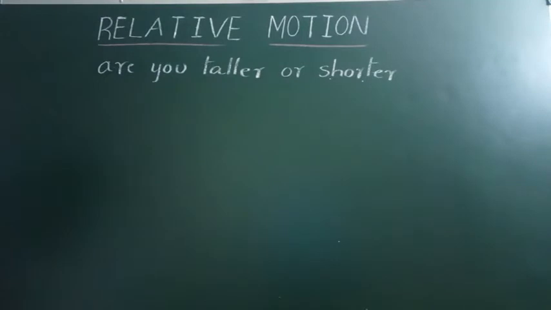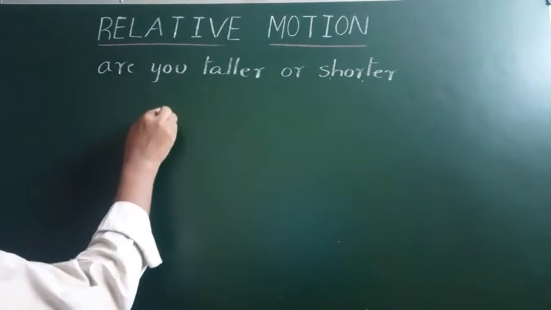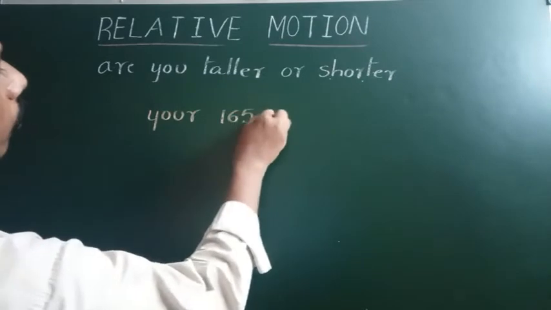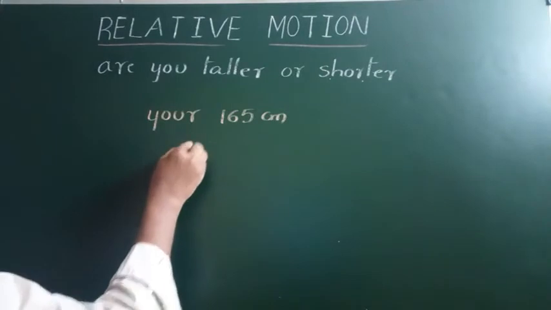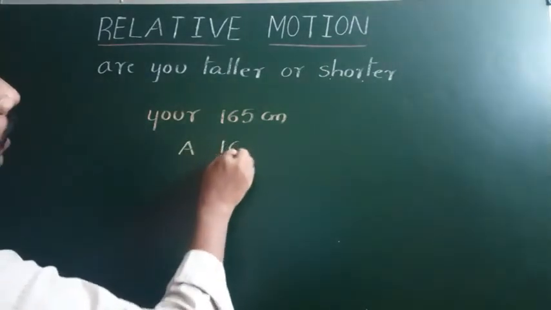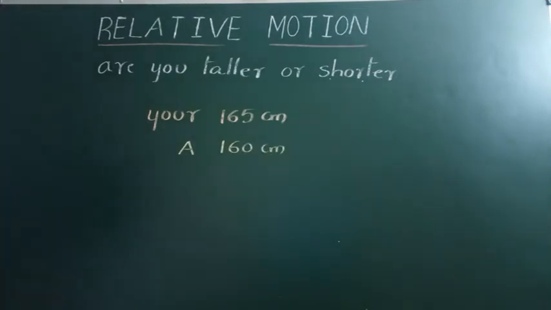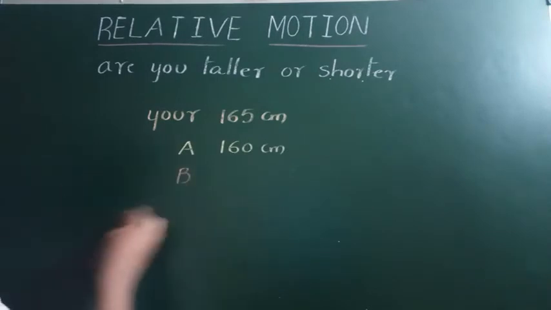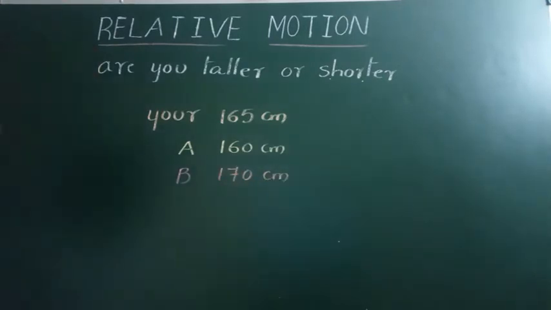Suppose your height is 165 centimeters. Your friend, take the name A, his height is 160 centimeters. If you compare your height with A, your answer is taller. Suppose you take another friend B, his height is 170 centimeters. Then compared with him, your answer is shorter.